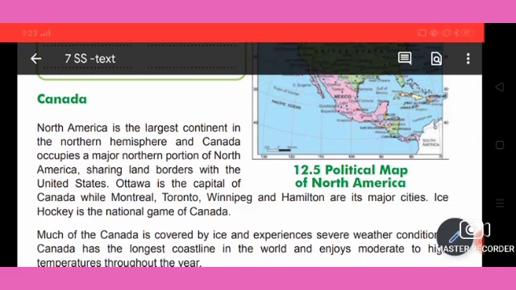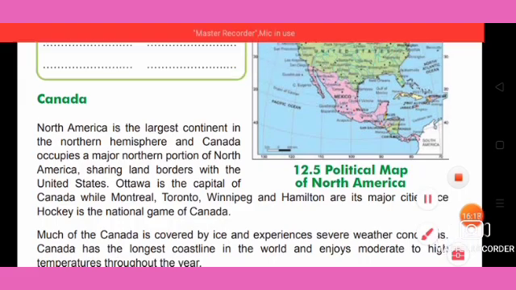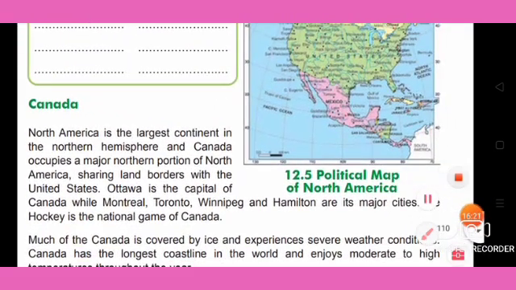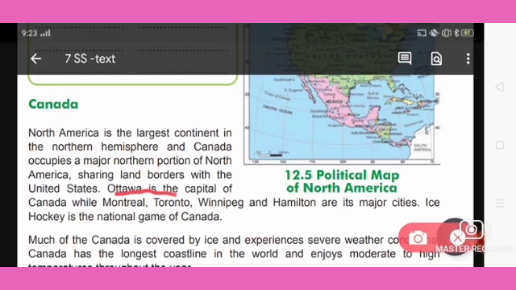Ottawa is the capital of Canada, while Montreal, Toronto, Winnipeg and Hamilton are its major cities. You can underline this in your textbooks: Ottawa is the capital of Canada. Montreal, Toronto, Winnipeg and Hamilton are the major cities.